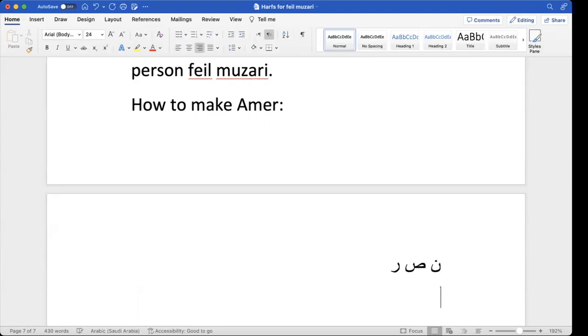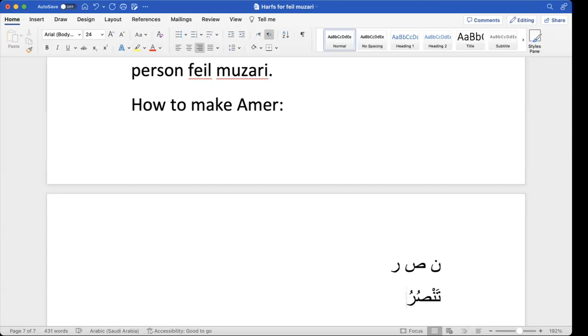What are the second person fi'l muzari for this noon sod ra? Tansuru, the anta version will be tansuru. Let's see how we can make command from tansuru. Then we will see how we can make command from tansura, then tansuruna, then tansurina. Like that. And then we'll make nahi after that.